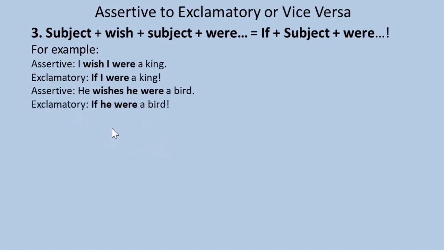Exclamatory: If he were a bird. So I wish is replaced with if, he wishes is replaced with if. So subject wish subject were will be transformed into if subject were.